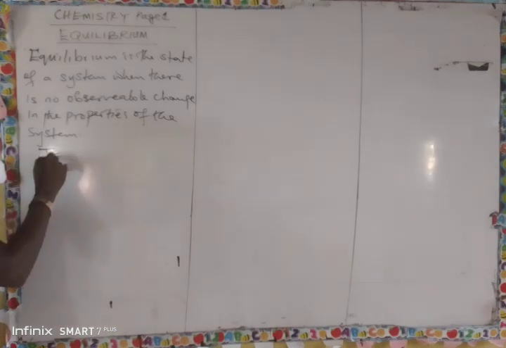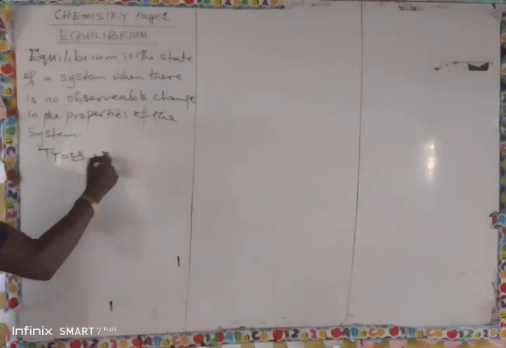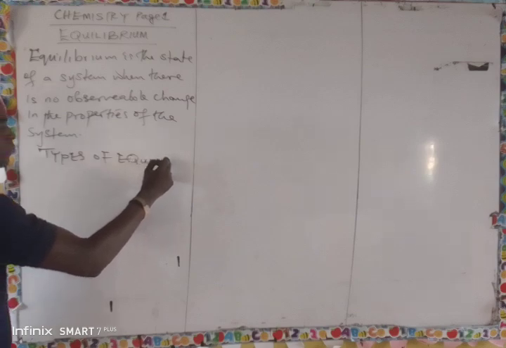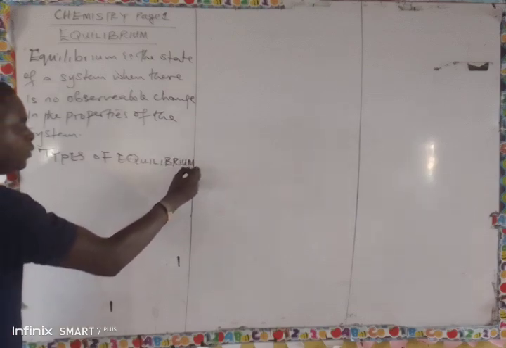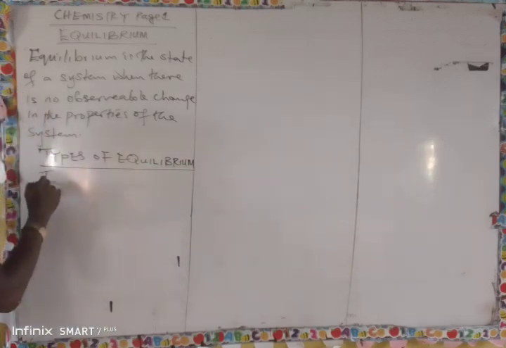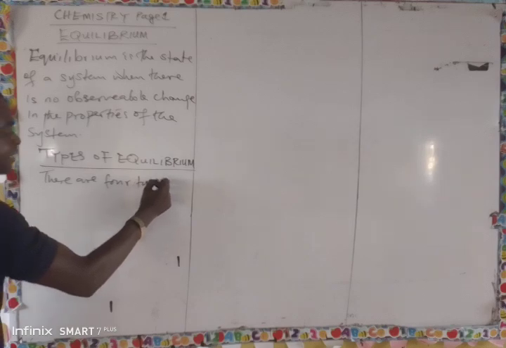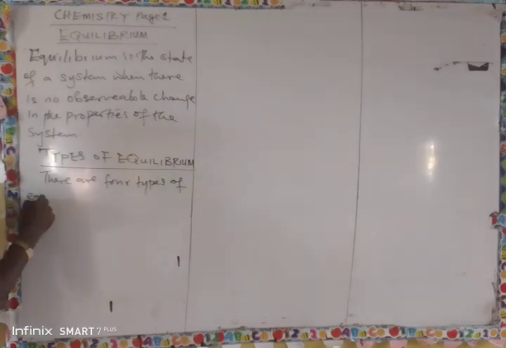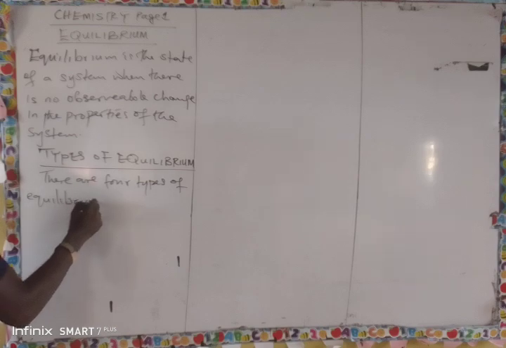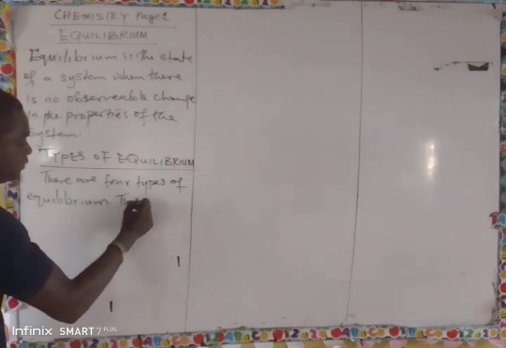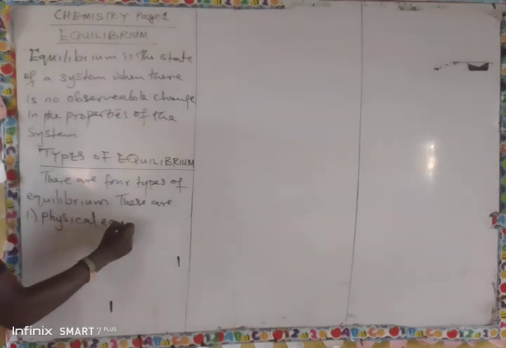Now let's look at the types of equilibrium we have. There are 4 types. The first one is called physical equilibrium.